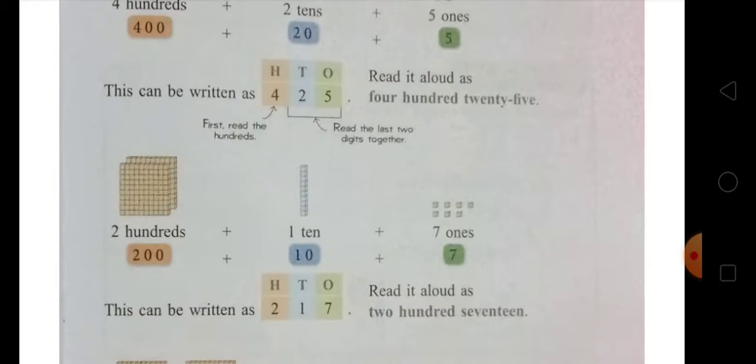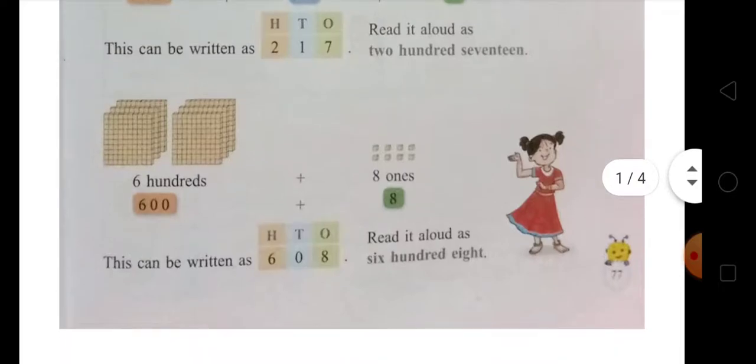After that there is another example. Next example: there are 600, that means there are 6 big blocks of 100 small blocks each. In each big block there are 100 small blocks, so they make 600, plus there is nothing on the tens place. After that there are 8 ones, that means 8 small blocks.